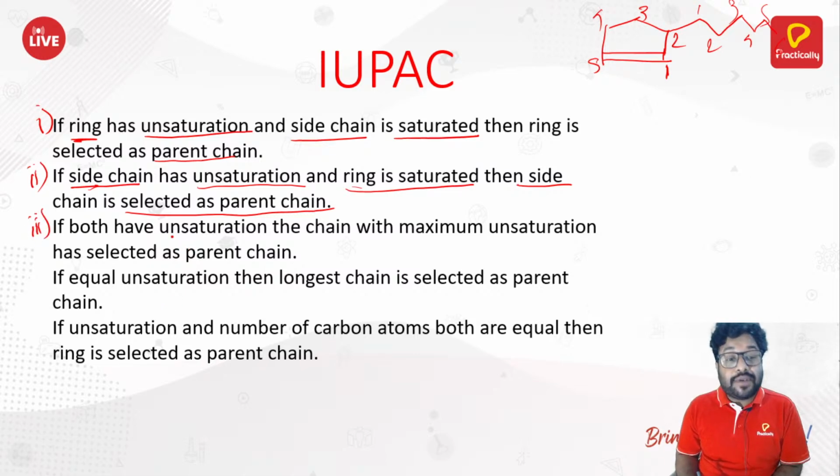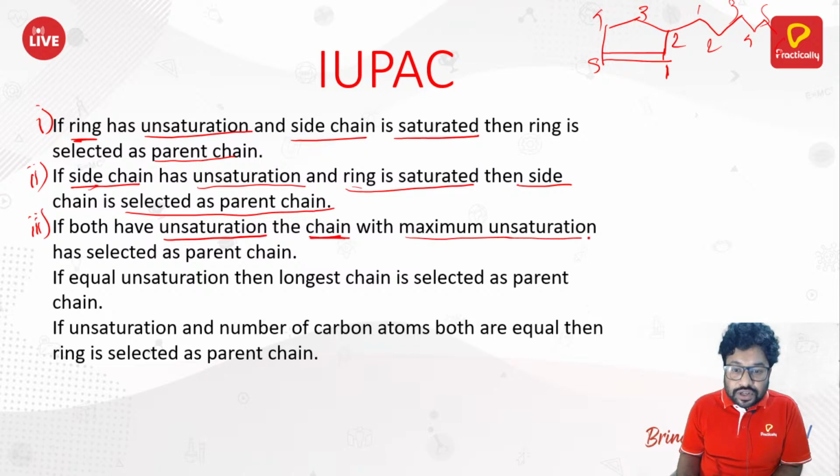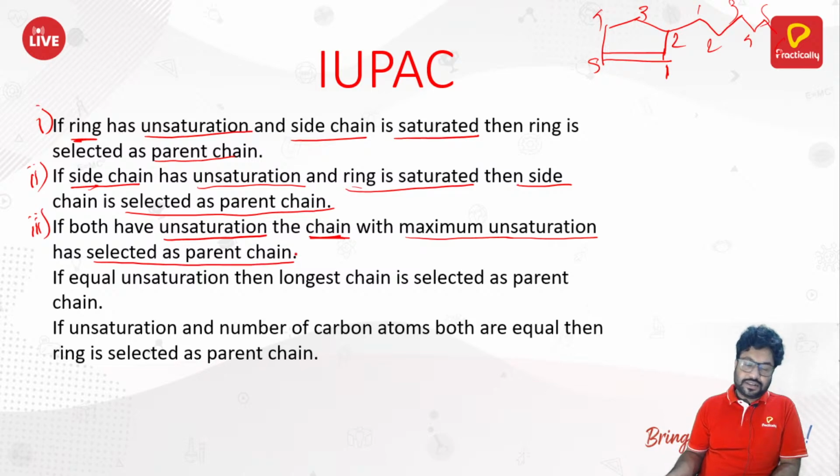Second, what is the third possibility? If both have unsaturation, then the chain with maximum unsaturation is selected as a parent. Okay.